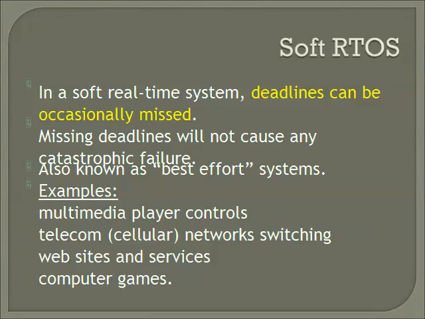The best examples are the personal computer, and real-time audio and video systems. Other examples are multimedia players, telecom, that is cellular network switching, telecom network websites, website services and computer games. This is all about real-time operating systems, the types of which are the hard real-time operating system and the soft real-time operating system. Thank you.